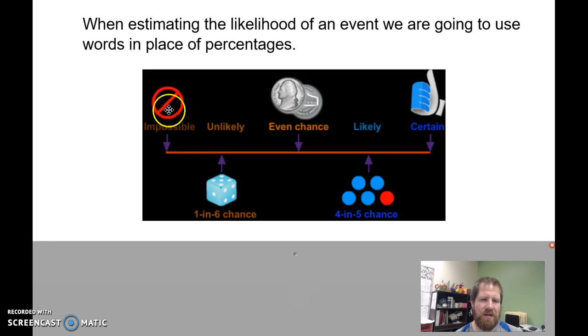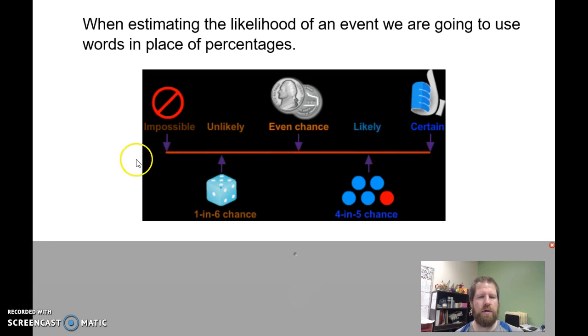If it's got a 0% chance of happening, it's impossible. 100% chance, it's certain. 50% is even. If it's less than 50, it's unlikely. If it's more than 50, it's likely.